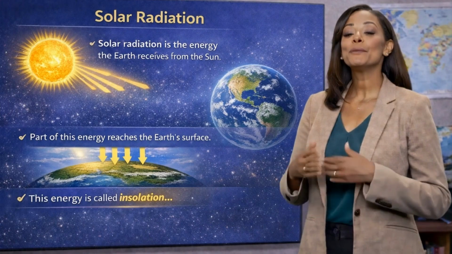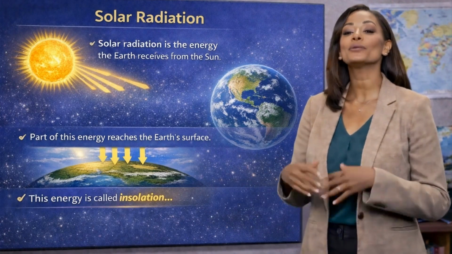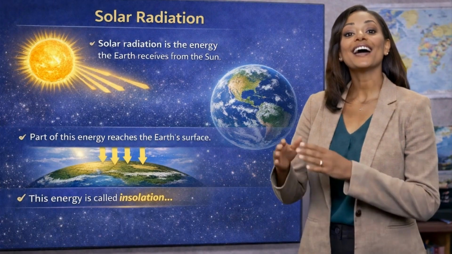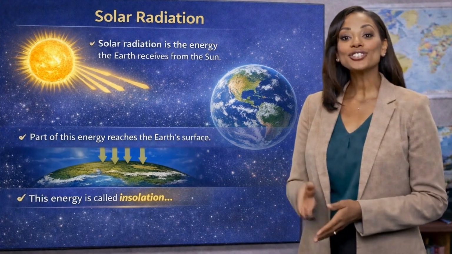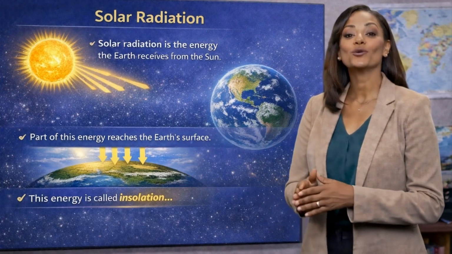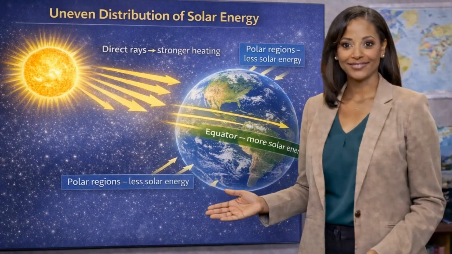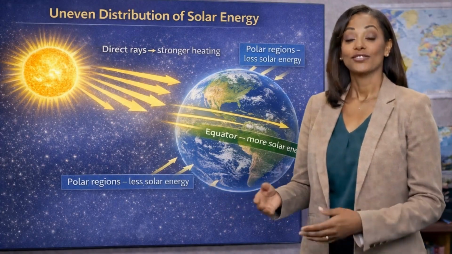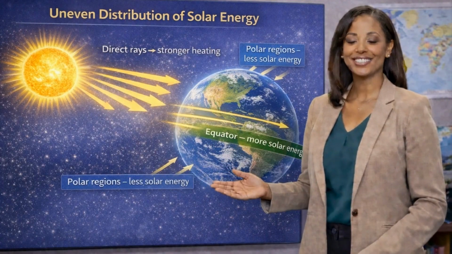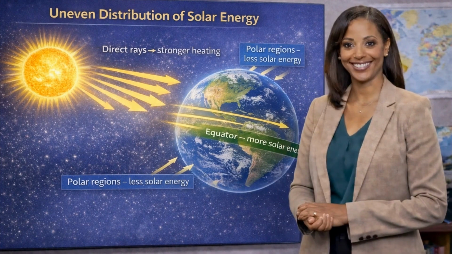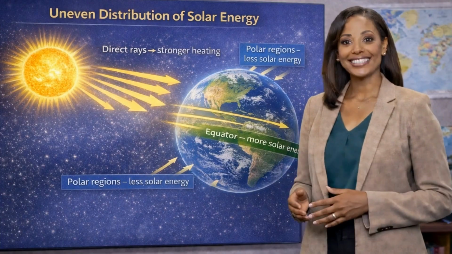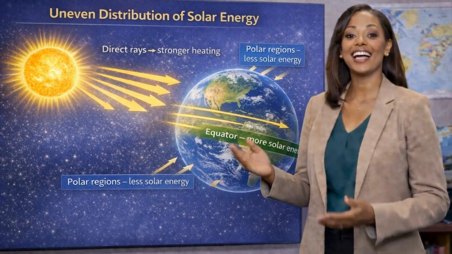Everyone. In the previous lesson, we learned about solar radiation. Solar radiation is the energy that the Earth receives from the Sun. Part of this energy reaches the Earth's surface. This energy is called insolation. However, not every place on Earth receives the same amount of solar energy. Some places receive more solar energy. Other places receive less solar energy. This is why some places become hotter than others.